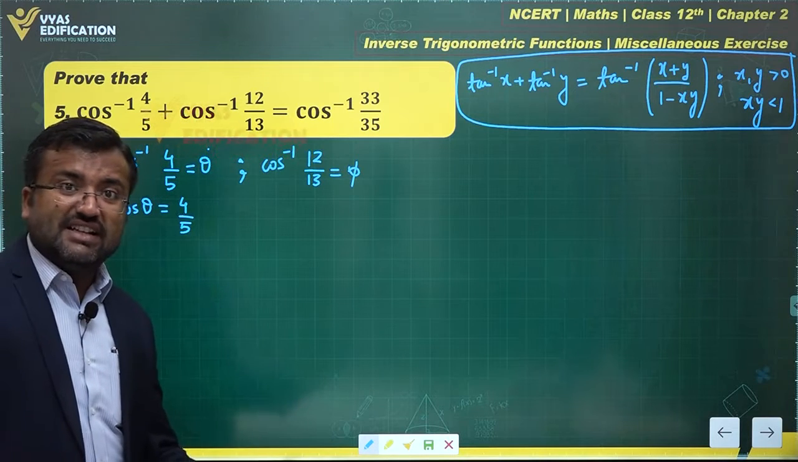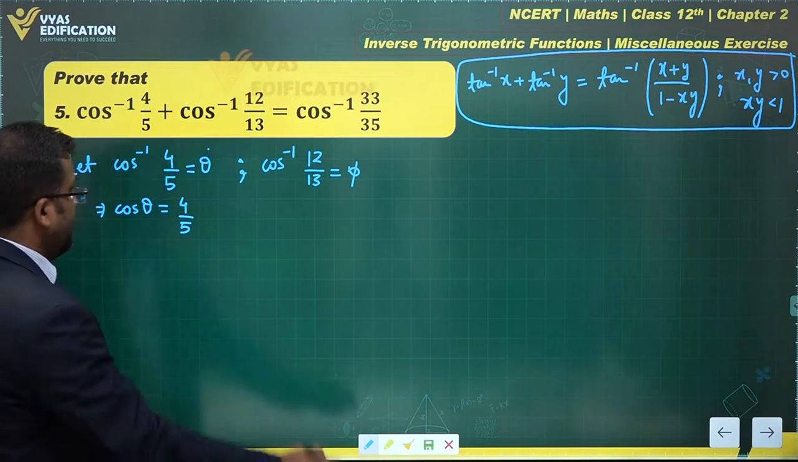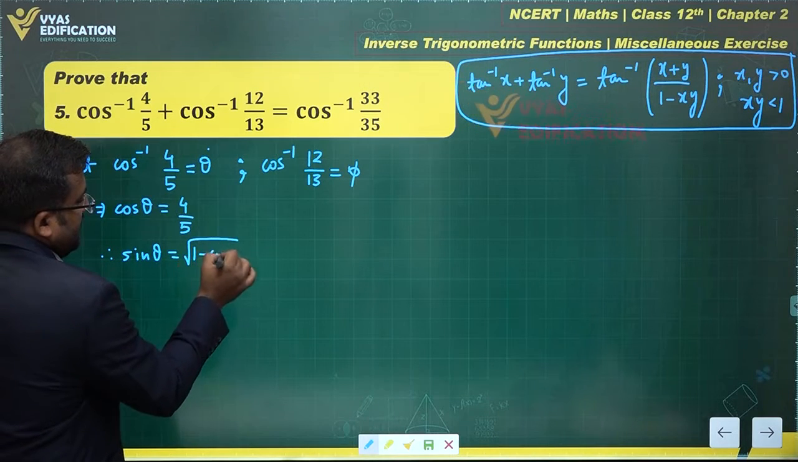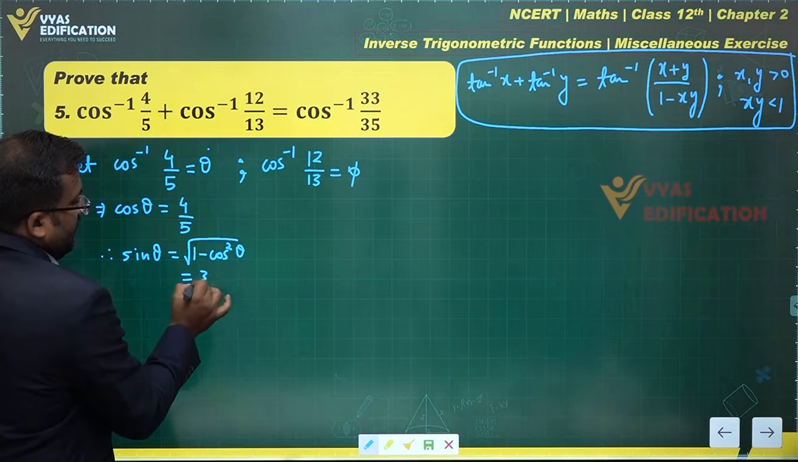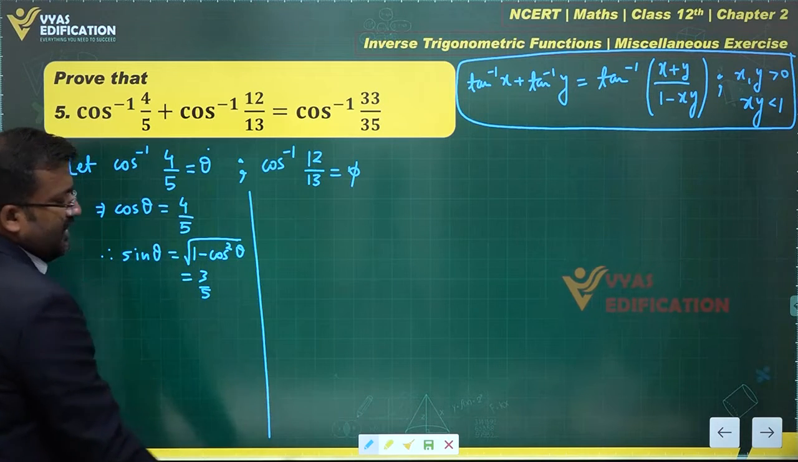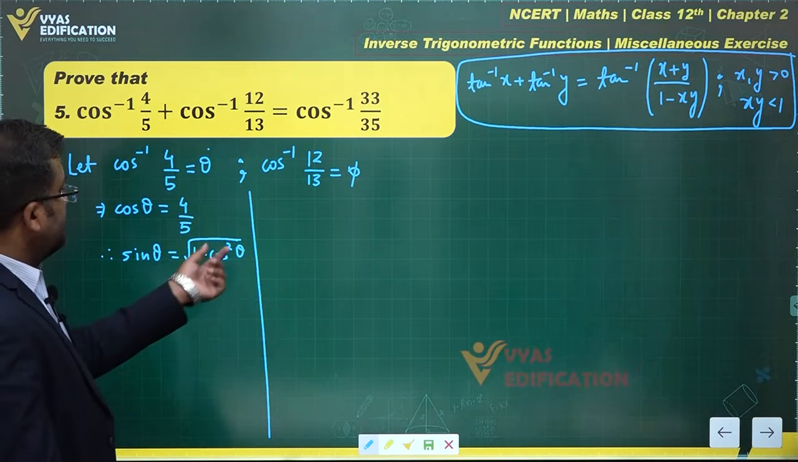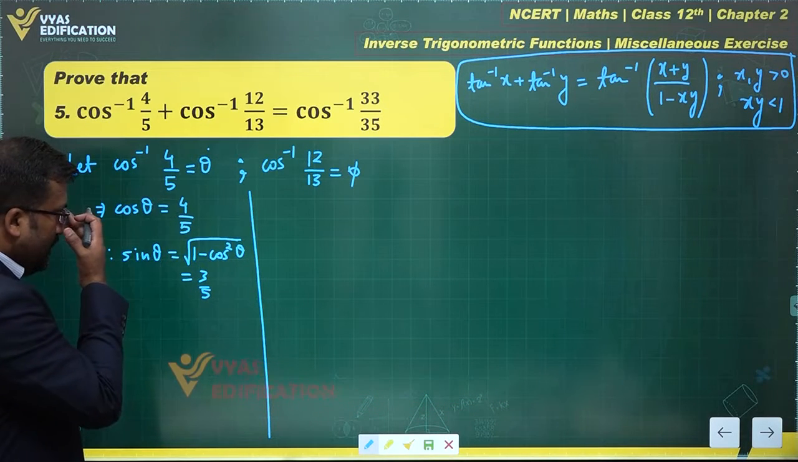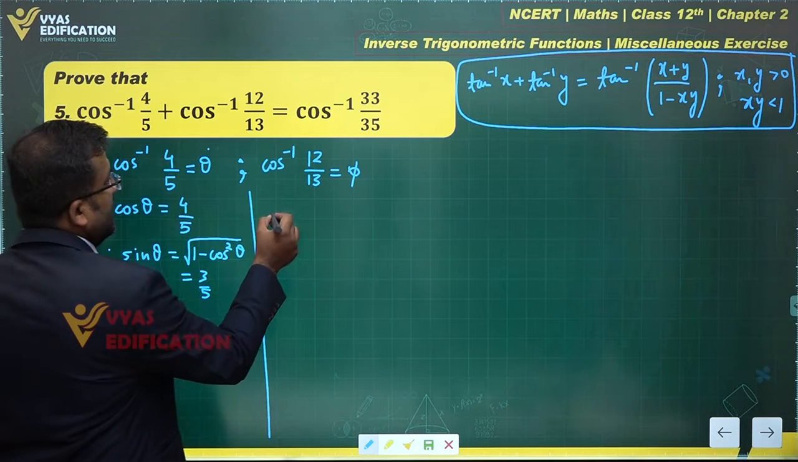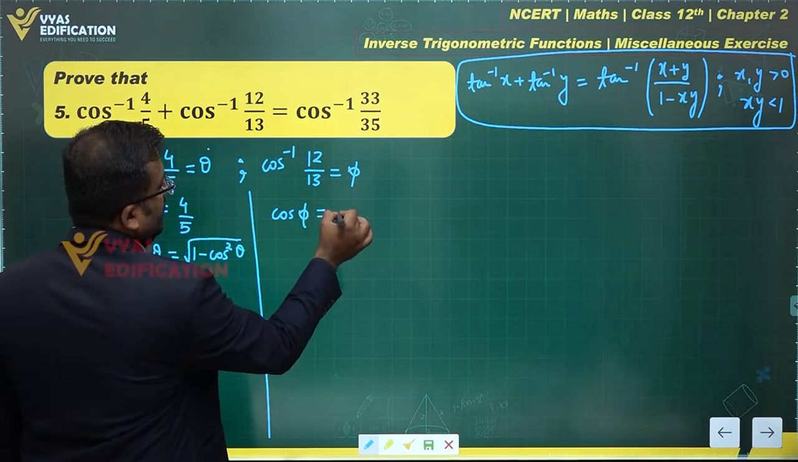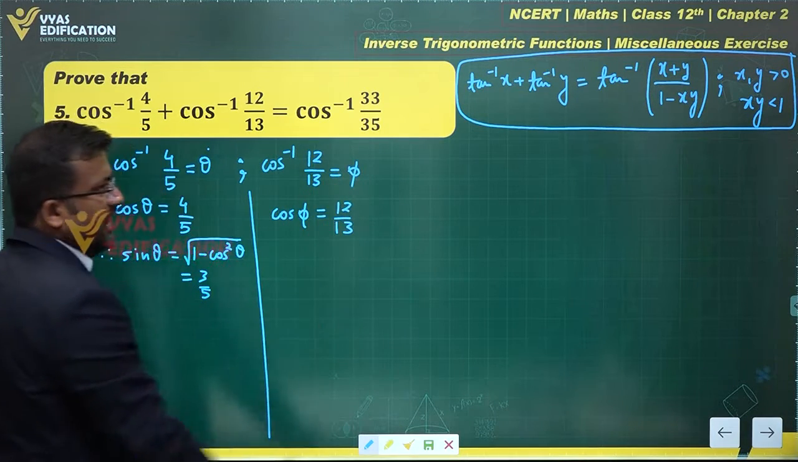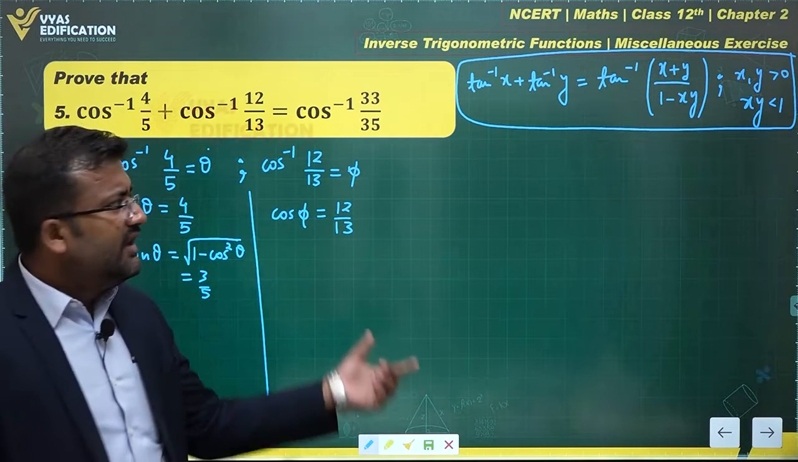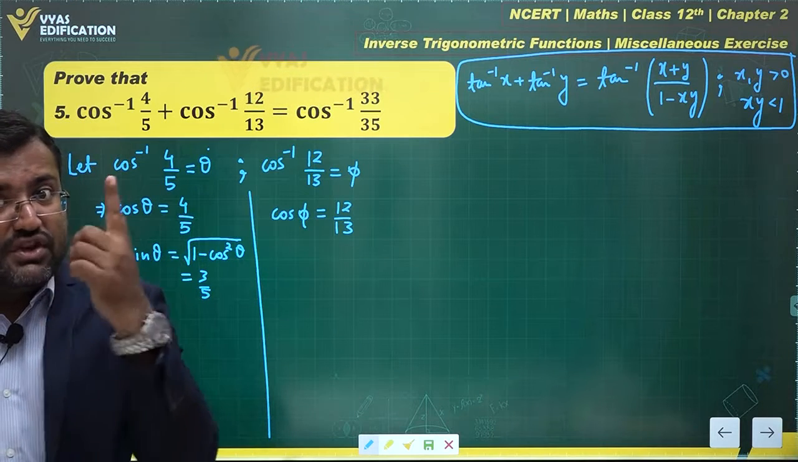Since theta lies in the first quadrant, sin theta will obviously be positive. Therefore, sin theta, which is under root of 1 minus cos square theta, will be equal to 3 by 5. How did you get that? 1 minus 4 by 5 whole square, and with the Pythagoras theorem you can easily get that. Okay, what about this one? Cos phi is equal to 12 by 13. Once again, phi, since it is the output of cos inverse, would lie in the first or second quadrant. The value of cos phi being positive, phi lies in the first quadrant.